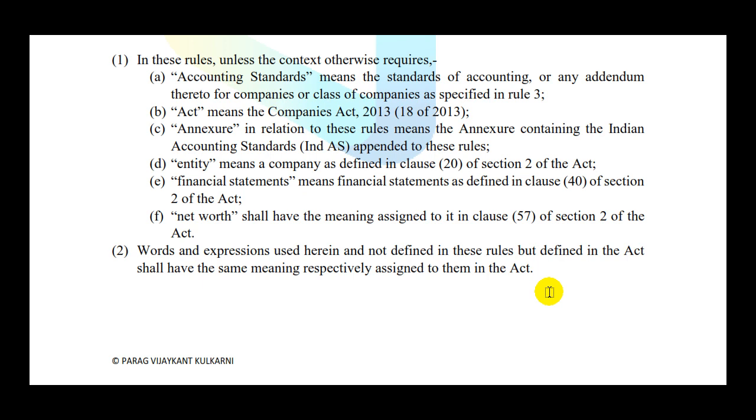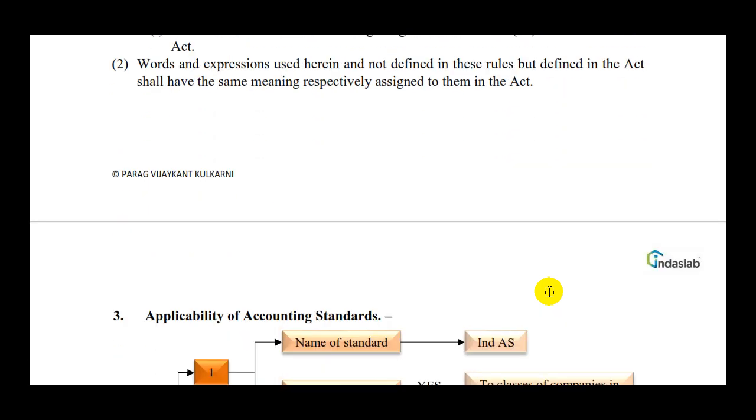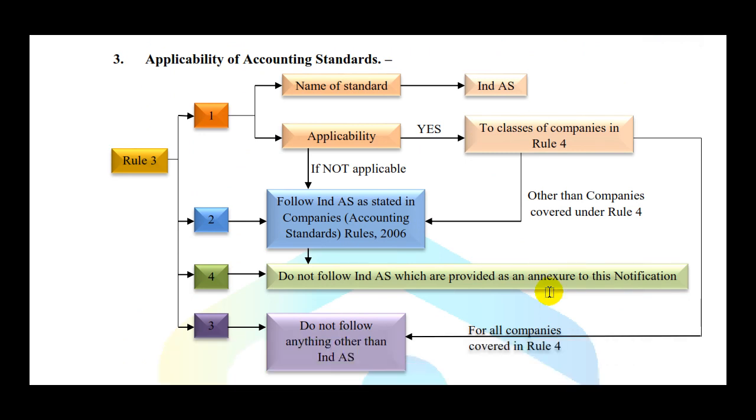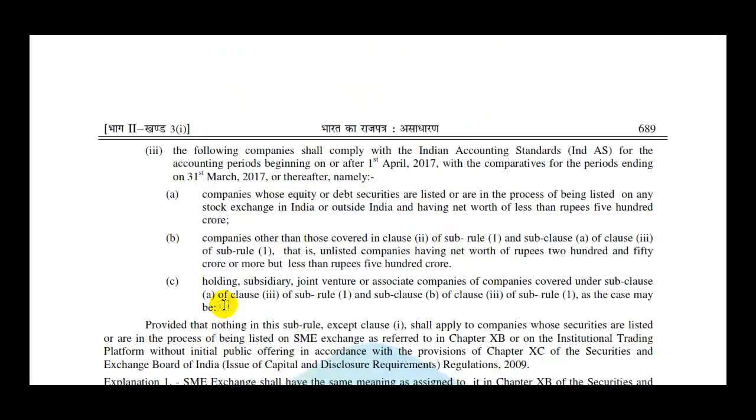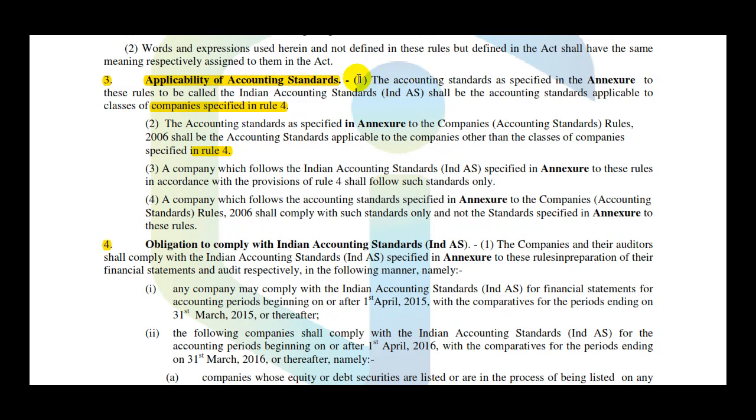So if at all we are going to use any particular word which is not defined in this particular notification, but if it is defined in the Companies Act, then we are going to use that particular meaning from the Companies Act 2013. Let's now see Rule 3, applicability of Indian accounting standards. Let's do one thing. Let's quickly read through the text and see how we can simplify that particular text. The accounting standards as specified in the annexure to these rules, to be called Indian accounting standards, shall be the accounting standards applicable to the classes of companies specified in Rule 4.